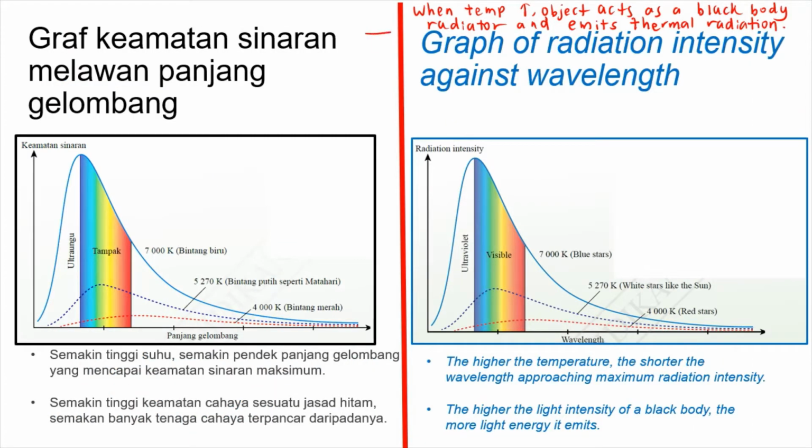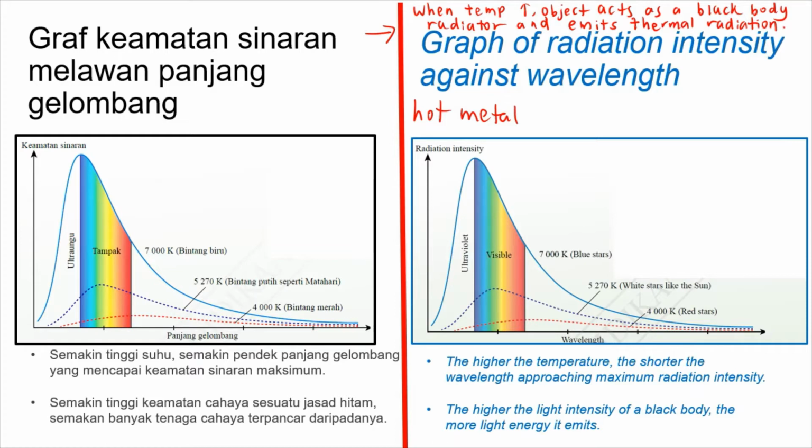When an object is being heated, the temperature will become higher and higher. The object acts as a black body radiator and emits thermal radiation. I give you an example: hot metal. If you heat up a metal, the temperature of the metal will become higher and higher, hotter and hotter. Now, the hot metal is a black body radiator and it will emit thermal radiation. Yes, we can feel the heat.